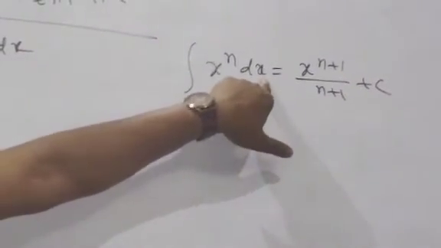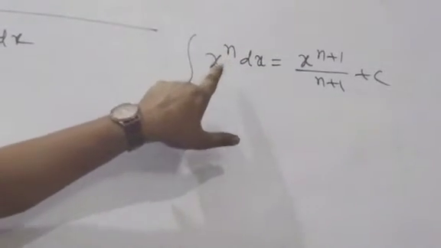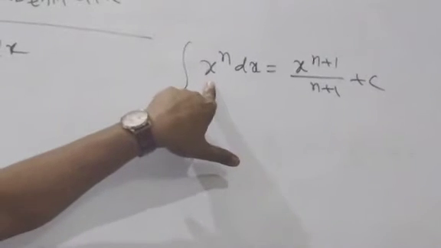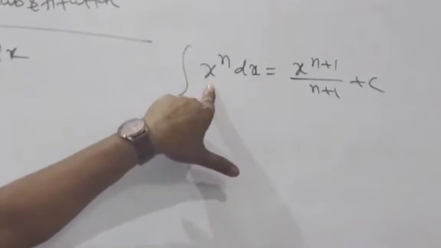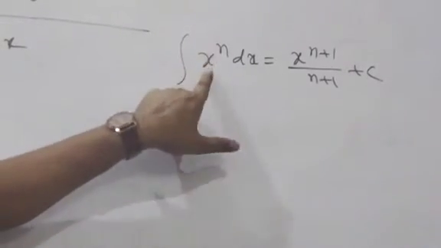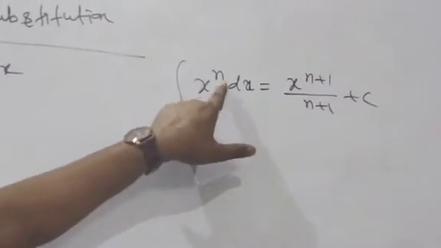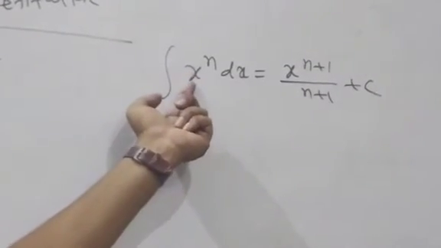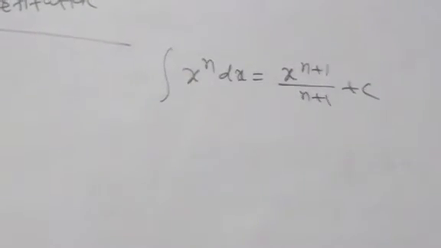Whatever variable is here, x variable, here x power n. Remember in differentiation, outer and inner function, the chain rule. Same thing here: suppose x is the inner function and n is the outer function.